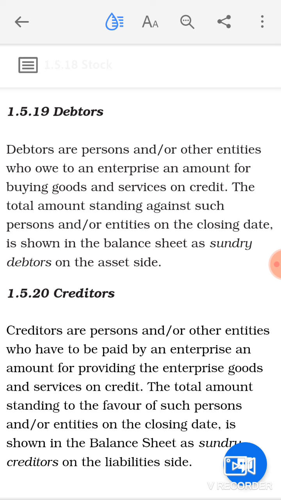Creditors are basically those individuals or persons from whom the business has purchased something on credit, and for the same the business is liable to make the payment to them in the near future. So these individuals are known as the creditors of the business. In a nutshell, creditors are those individuals from whom the business has purchased something on credit, and now the business has the obligation to make the payment to them in the near future. So these are the liabilities of the business, and they will be shown on the liability side of the balance sheet.